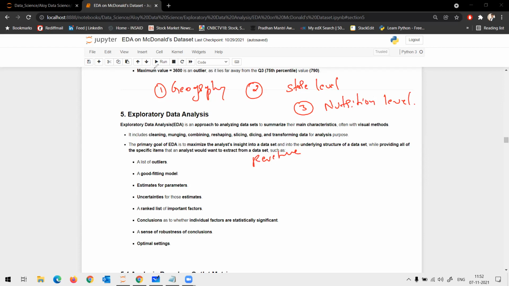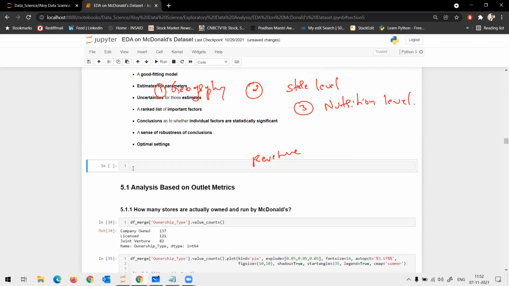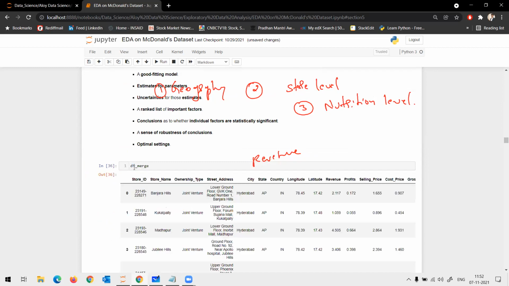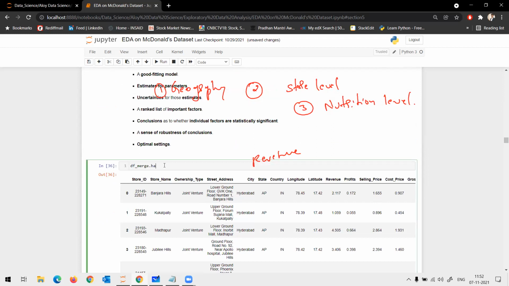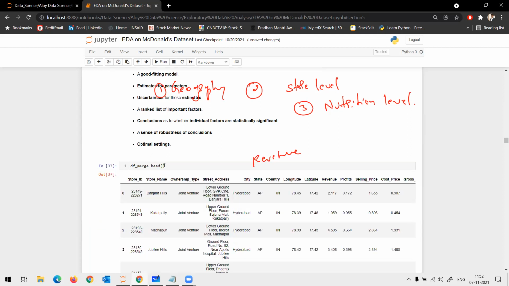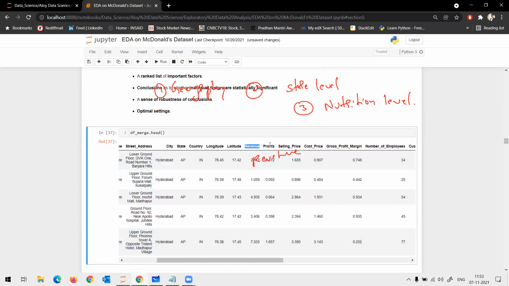But the dataset also has details on revenue. If I can show it here, let me give a head. The dataset also has revenue and profits: revenue, profit, your selling price, cost price, gross margin.